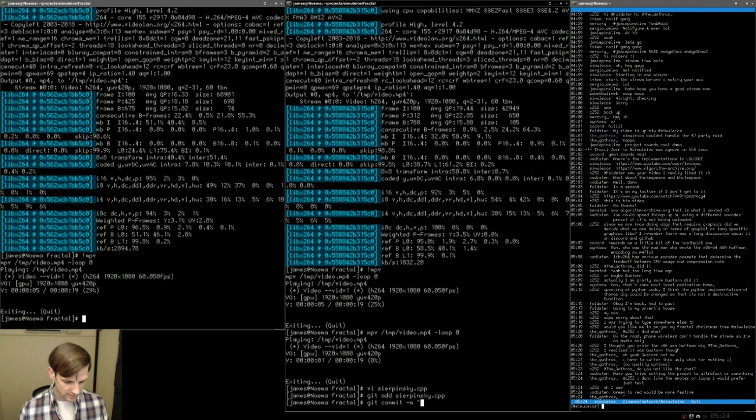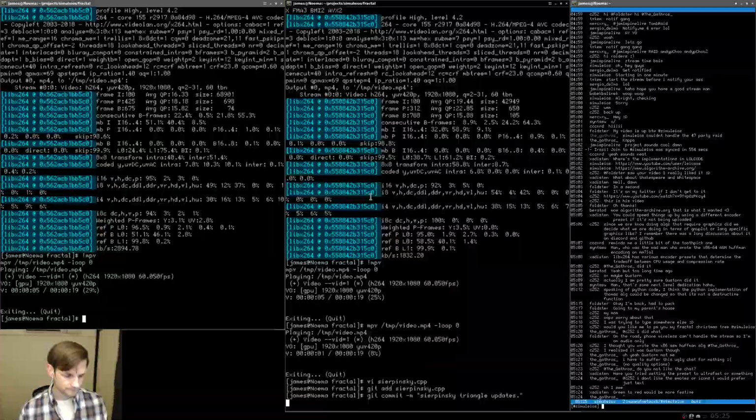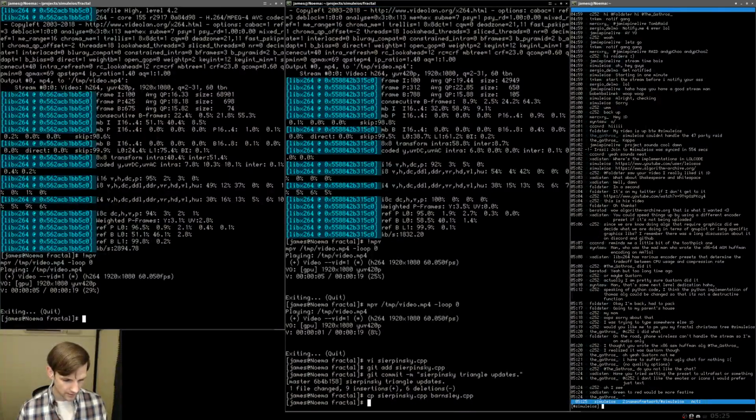So let's go ahead and do git commit, and we're adding sierpinski triangle updates. All right. So now we're basically going to take this and move it onto the Barnsley Fern. Let's go ahead and do, I'm just going to copy it, honestly. Sierpinski.cpp, move it to barnsley.cpp. All right, let me just go ahead and update it.